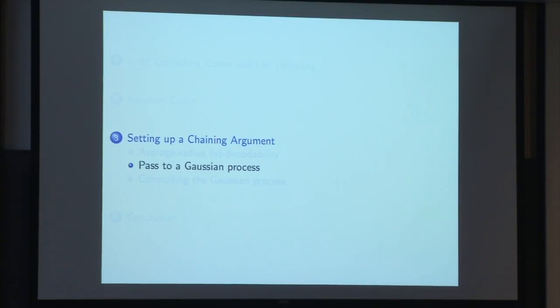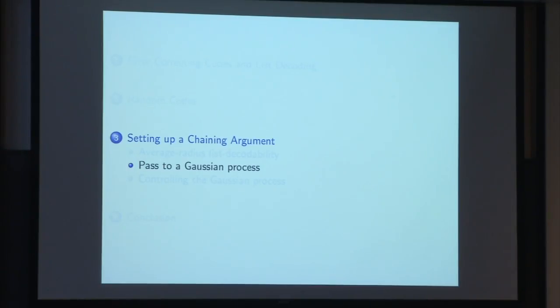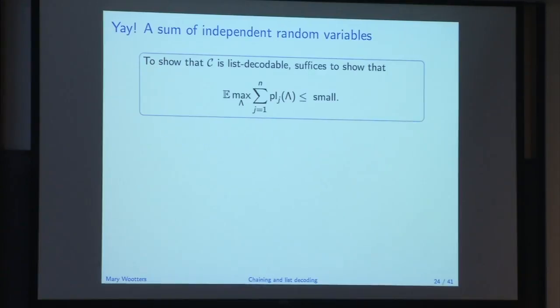OK, so now we've got this nice sum of independent random variables, and a common next step in arguments of this type is to pass to a Gaussian process. So we can use all these tools that we love from Gaussian processes. OK, so here's our new goal. Need to update goal. Our new goal is to show that this sum of pluralities is small.